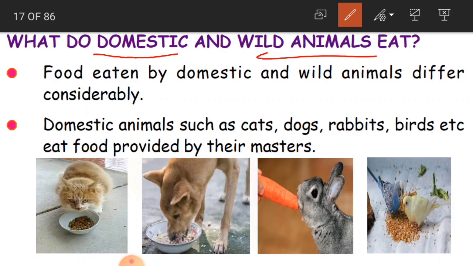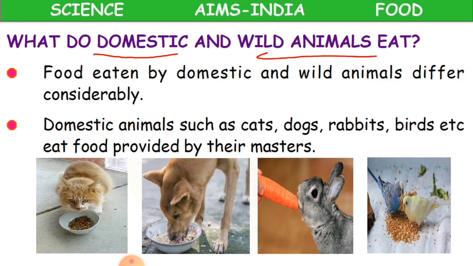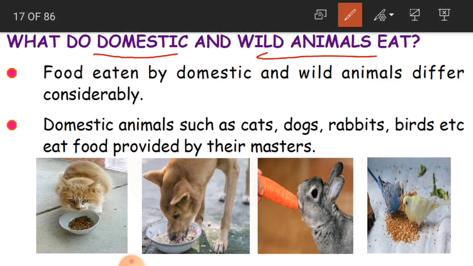And wild animals. Wild animals means which? Which live in the forests, because they are wild. So they live in the forests. Clear, children? So what are the animals going to eat? We'll just see. Food eaten by domestic and wild animals differ considerably.